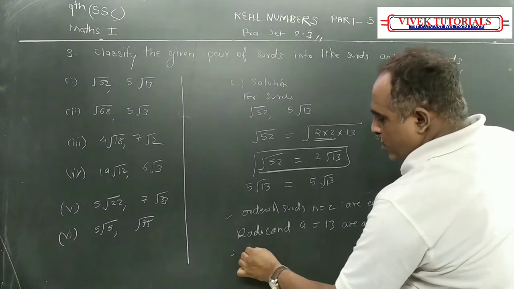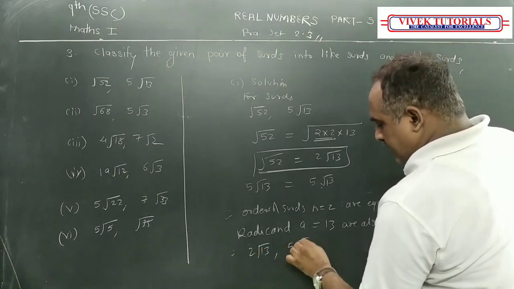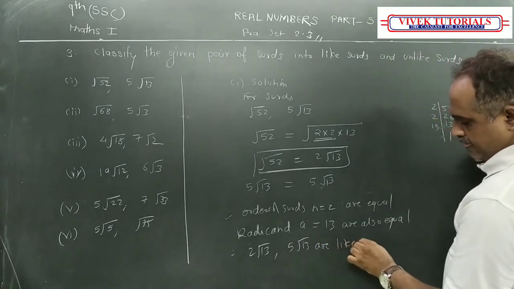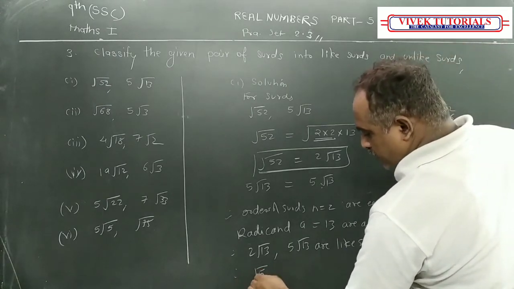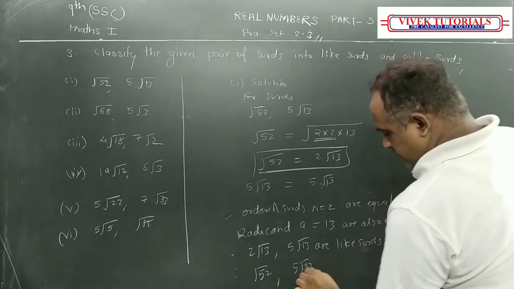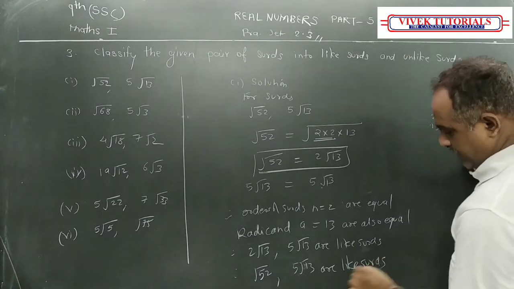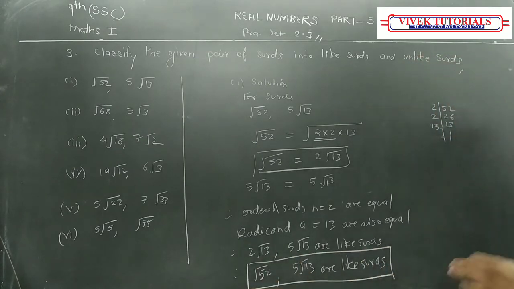Therefore, 2 root 13 and 5 root 13 are like surds. Therefore, root 52 and 5 root 13 are like surds, because their order is the same and the radicand is also the same. Got it now? Have you understood this?